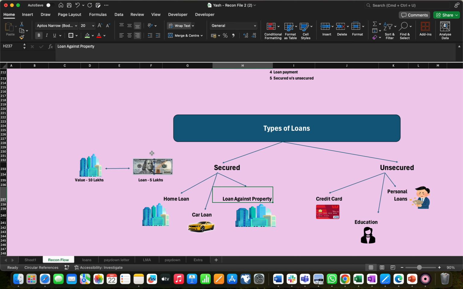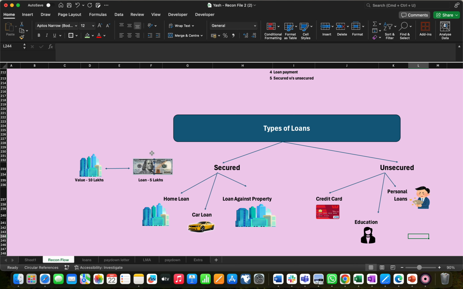But in a secured loan, if you are not able to repay your money, whatever collateral, building or something you have given to the bank, will be taken by the bank when you are not able to pay the interest amount. Gold loan also comes under this, so we can add the gold loan here.